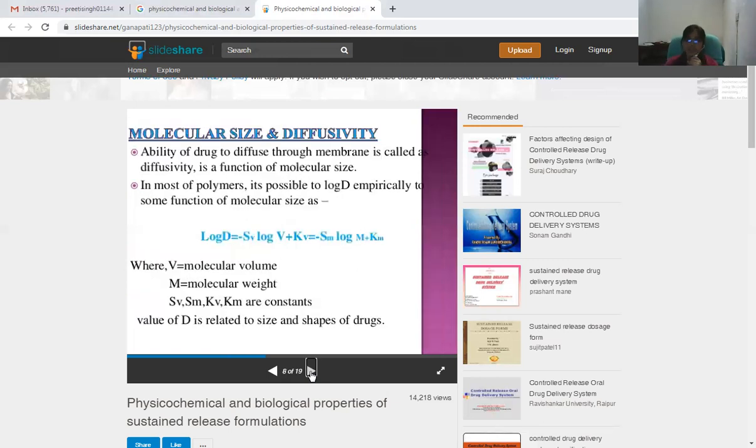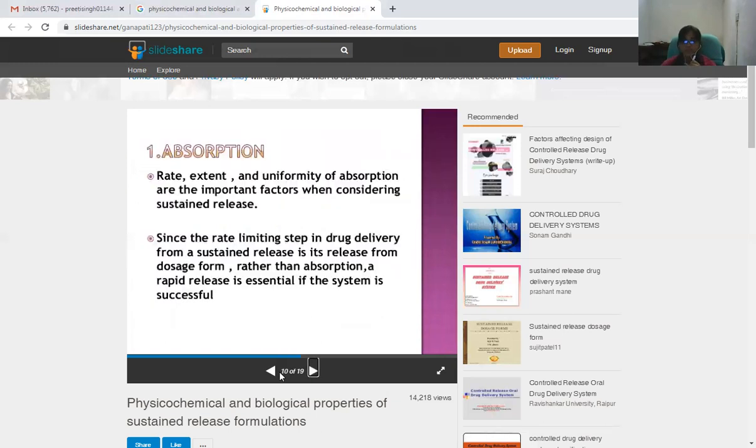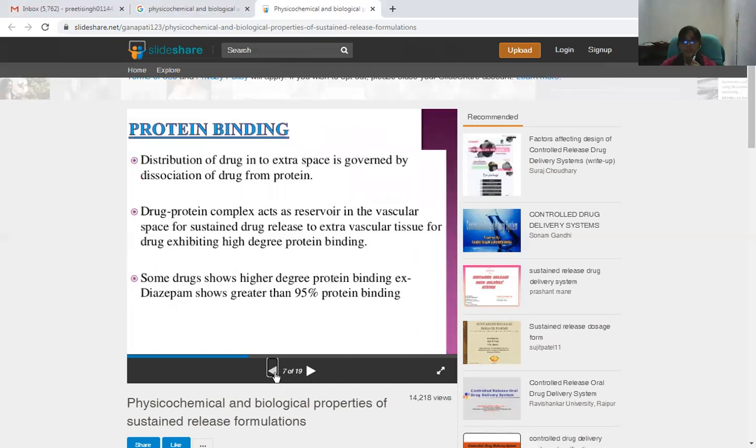So the molecular size and diffusivity: the ability of a drug to diffuse through a membrane is called diffusivity, and it is a function of molecular size in most polymers. It is possible to relate log D empirically to some functions of molecular size as log D = Sv log V + Kv = Sm log M + Km, where V is molecular volume and M is molecular weight, and Sv, Sm, Kv, Km are constants. The value of D is related to the size and shape of drugs.